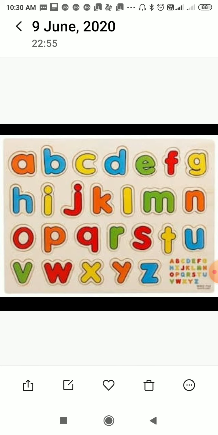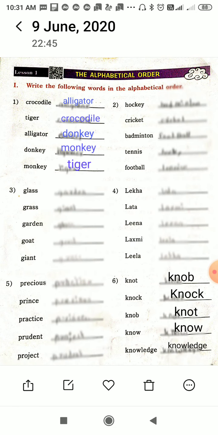N, O, P, Q, R, S, T. T is after M, so we have used M here, and the last word is T for tiger. So we have arranged all these words in alphabetical order.